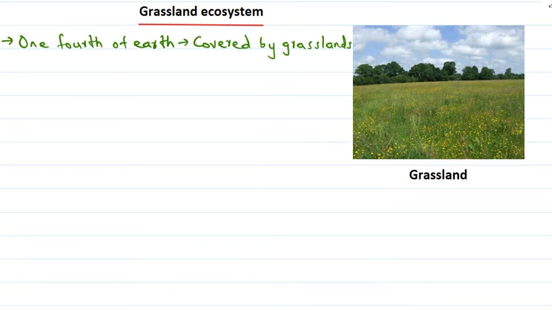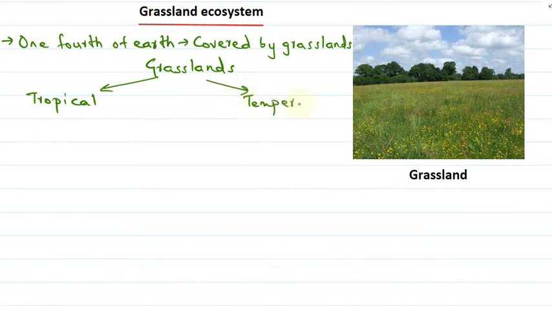Now there are two types of grasslands. One is the tropical and the other is the temperate.